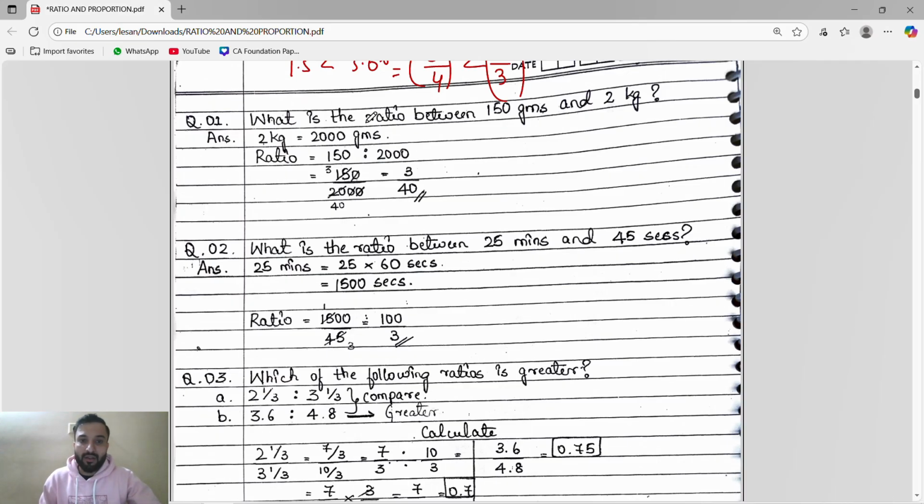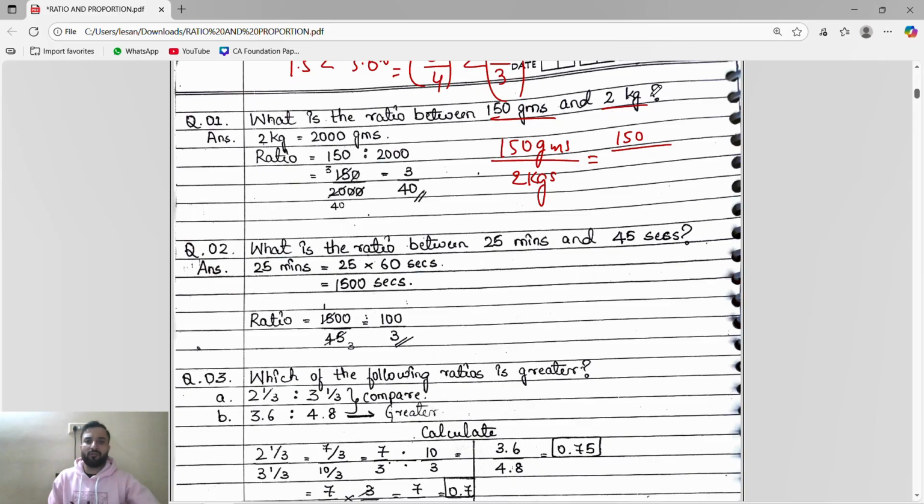What is the ratio between 150 grams and 2 kg? We have to find the ratio of 150 grams and 2 kgs. Obviously it is not directly possible. It is the same kind, weight and weight, but it is not the same unit. So we will convert the units. I will keep this one as grams.